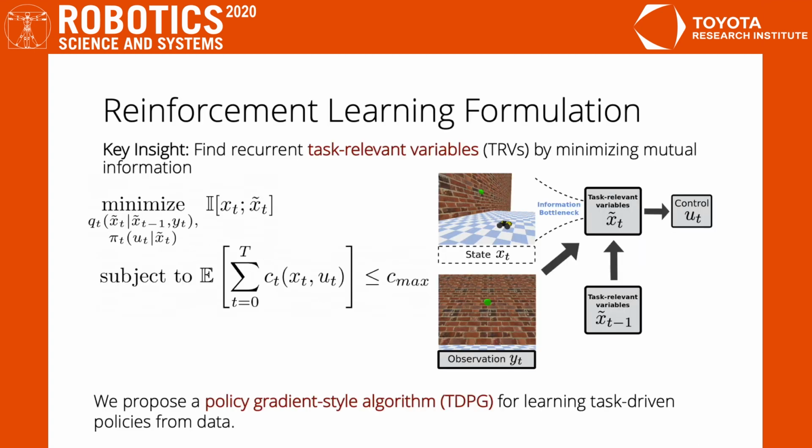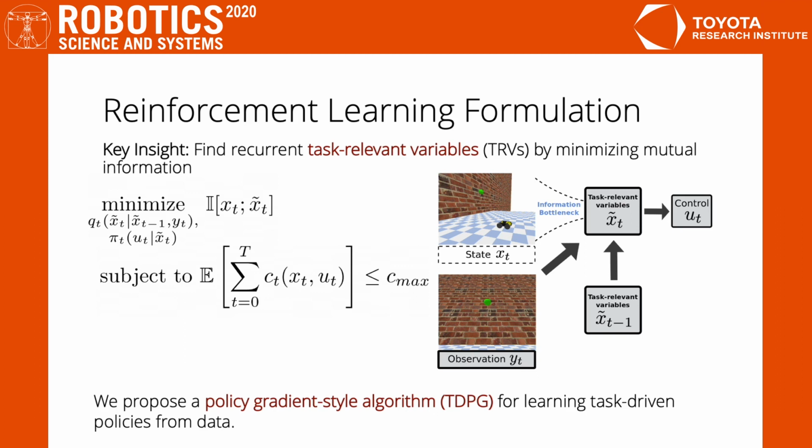To do so, we restrict our policy to depend on a set of minimum information task-relevant variables. These are found by minimizing the mutual information between the task-relevant variables and the system state subject to a constraint on the expected cost during learning. The mutual information is a measure of statistical dependence, so minimizing it yields a set of task-relevant variables that depend as little on the system state as possible.